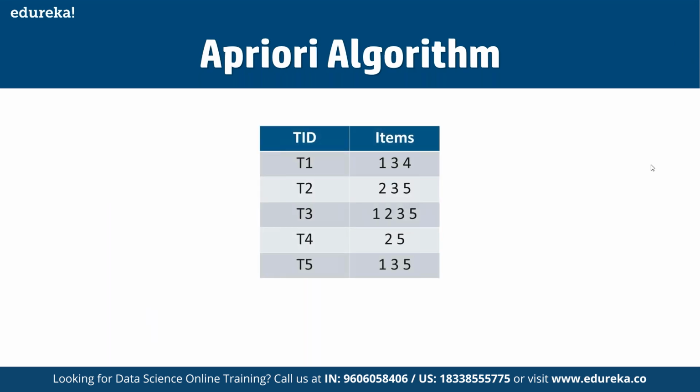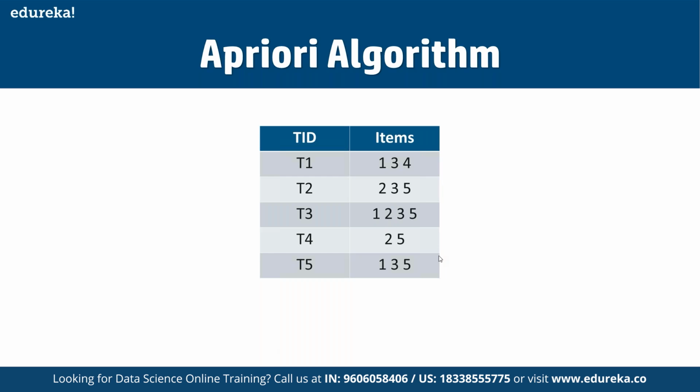All right, so now let's look at a simple example. Let's say we have the following data of a store. We have the transaction ID here, and then we have the items. In transaction 1, we have 134, then 235, 1235, 25, and 135.